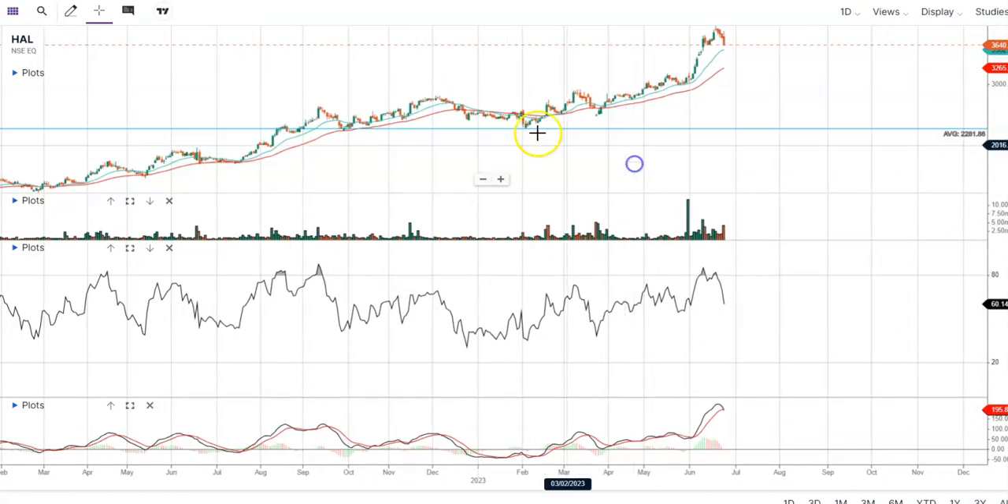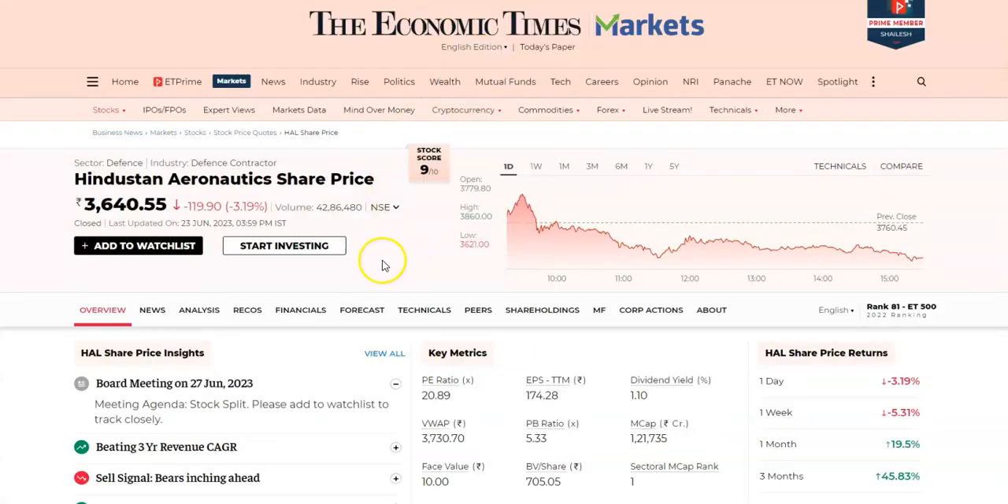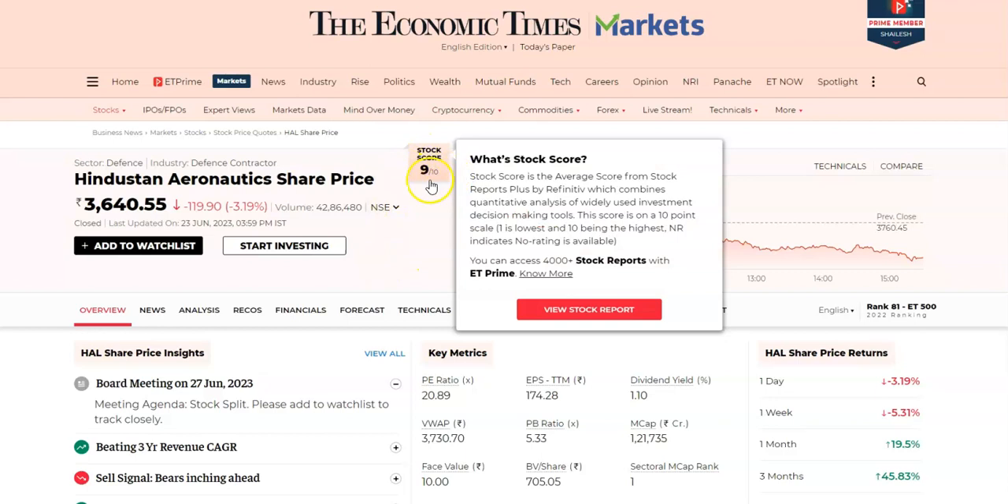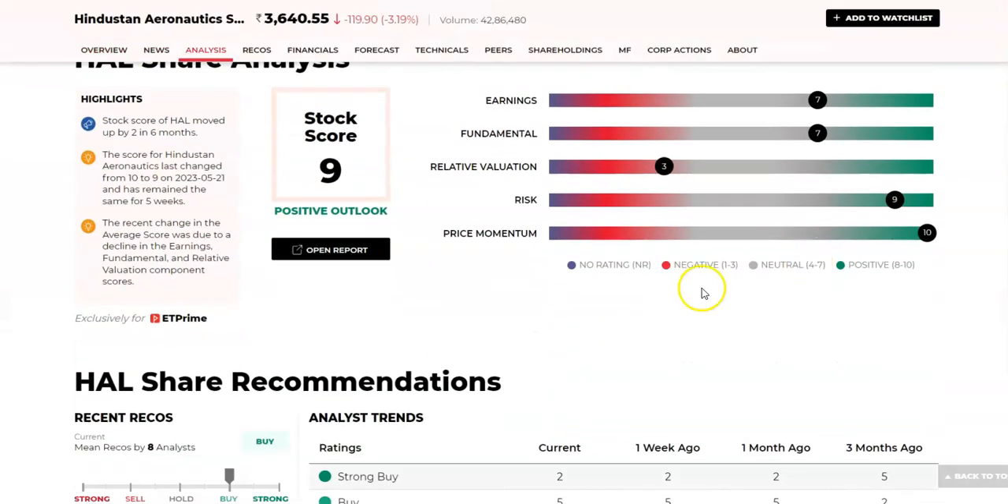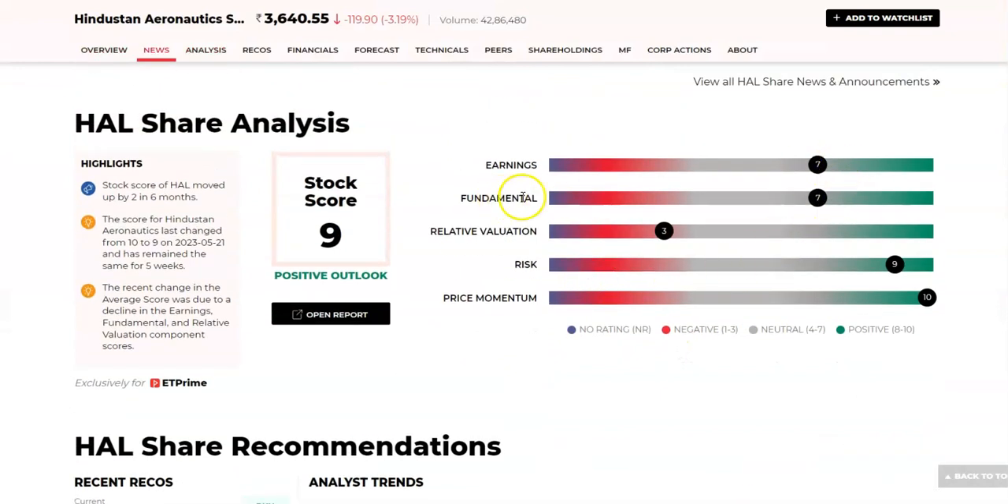Now if we look into the HAL chart structure, before moving on to it, let's look into the fundamentals score of this company. The stock score is 9 out of 10, which makes this a very desirable stock. The earnings is 7, fundamentals is 7, relative valuation is 3, risk is 9, and price momentum is 10.